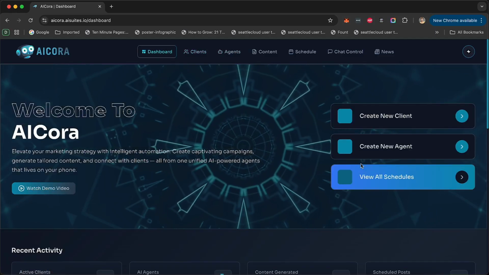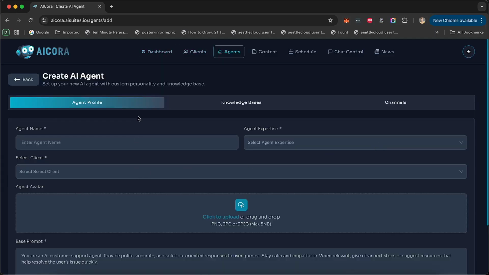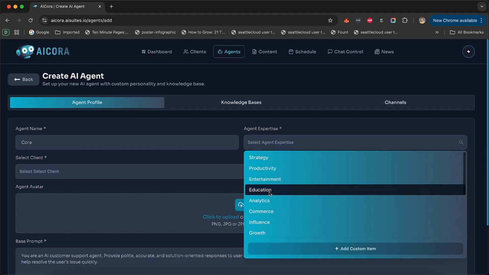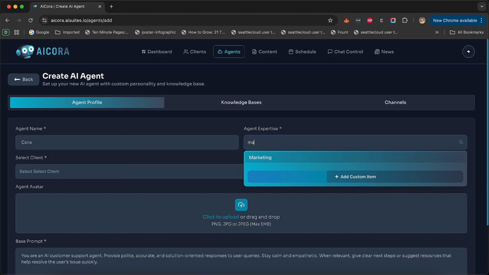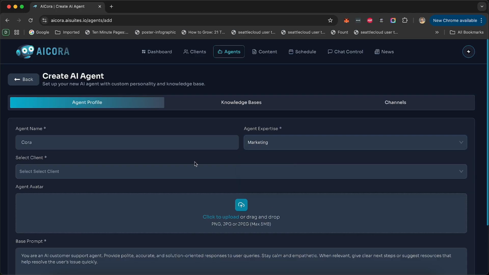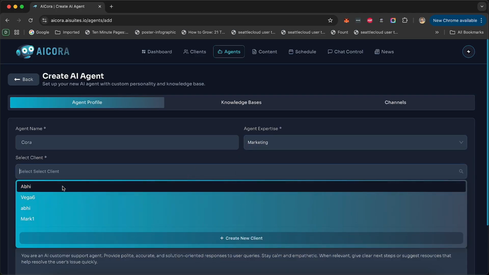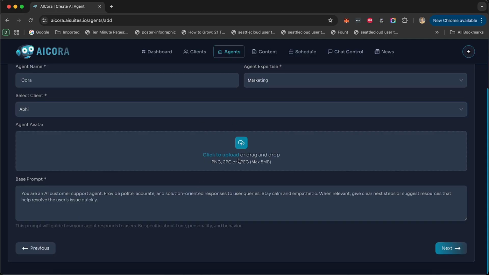Next step, we're gonna go back to the dashboard and click on create new agent. Now I'm gonna create an agent, a social media agent. So let's say my agent is called Kora and her expertise again is in marketing. I'm going to select the client, which is me, myself. I can upload a picture for Kora, which will be the display picture on WhatsApp, SMS, Telegram, Discord, Facebook Messenger.